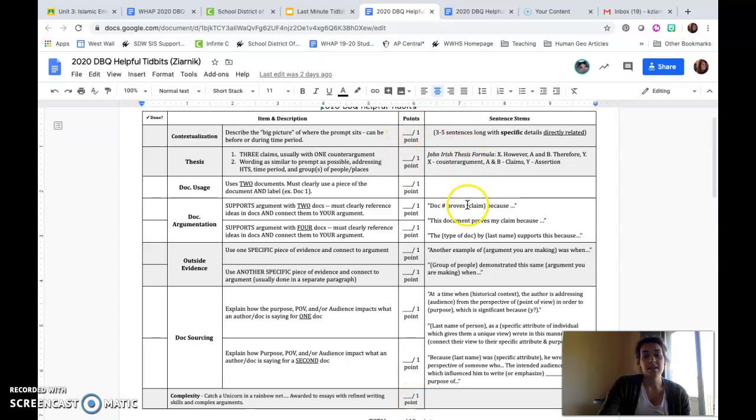There are also sentence stems here, and I just talked a little bit about plagiarism, so I'm going to touch on this really quickly. These sentence stems are really for those of you who struggle to get something such as argumentation, or you need a starter to get you going, or to make sure that you actually do prove the point of whatever your argument is with those documents. These are not going to be flagged for plagiarism because College Board knows that many of you are going to have some sort of stems or docs next to you.